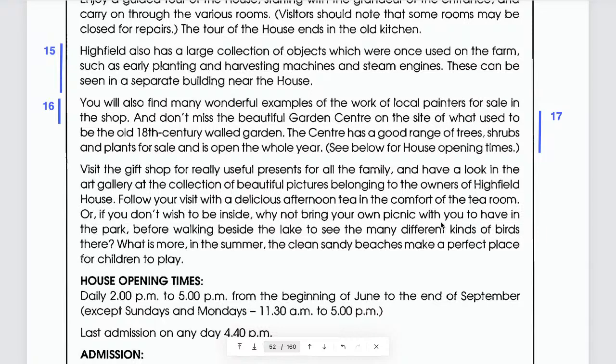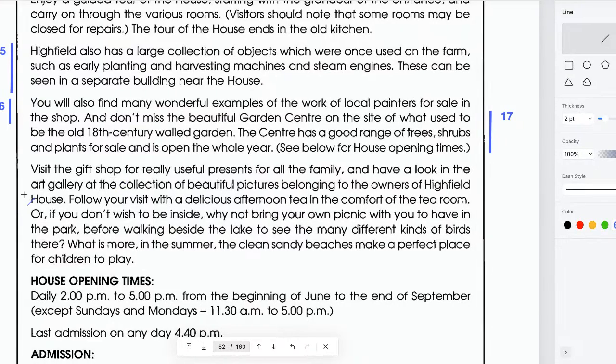You can bring your own picnic with you to have in the park, not in the tea room. You cannot have a picnic in the tea room. So that's why it's wrong. Got it? So you can mark that from follow your visit to in the park. And that is the answer for number 18.